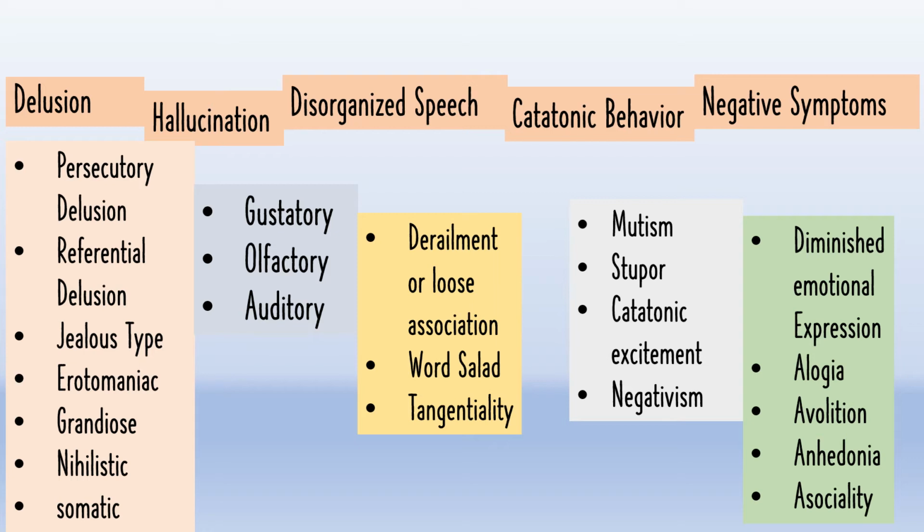And the last one is asociality, in which a person does not want to interact with social groups or society, and we can say that an apparent lack of interest is found in social interactions, and that can also be related with avolition, which means that he won't perform any purposeful activity. Along with that, he doesn't want to interact with social groups or society, or social interactions.